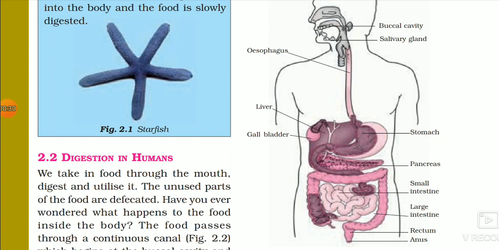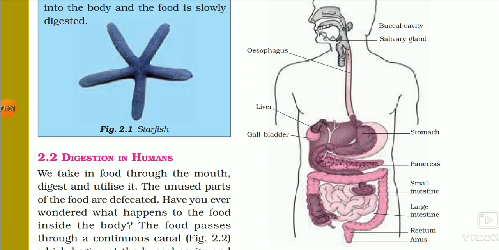Now for digestion of food, we need certain digestive juices. These digestive juices are secreted by the glands present in our body. The first gland is the salivary gland. It is present in the mouth. It secretes saliva. Next gland is the liver. It is present above the stomach. It secretes bile juice, and after secretion, this bile juice gets stored in the gallbladder.